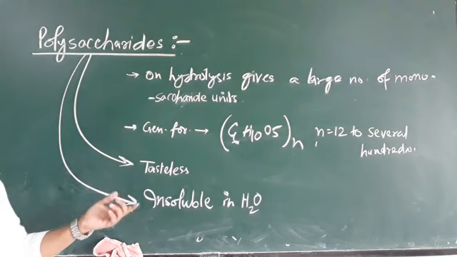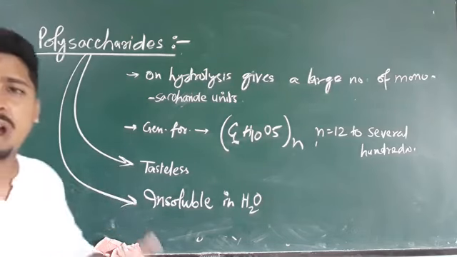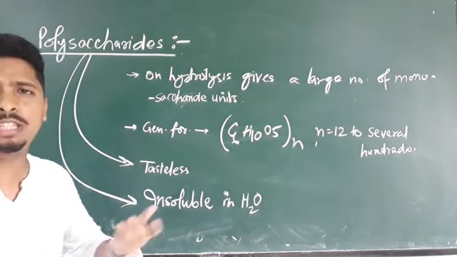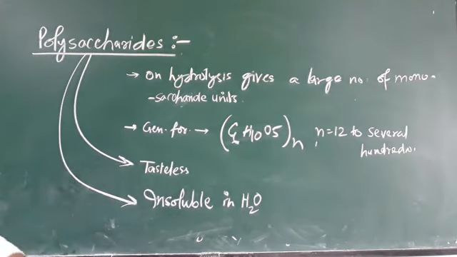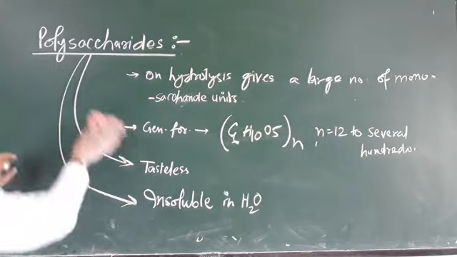What are the examples? The examples of these polysaccharides are starch, cellulose, glycogen. These are some of the examples of polysaccharides. So now we will be studying about these polysaccharides. We will discuss starch, glycogen, cellulose, all of this.